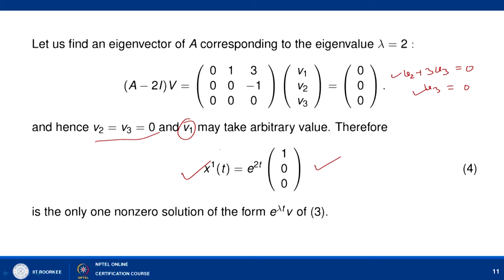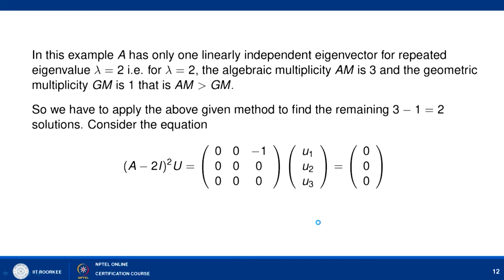So, by the previous method we have only one solution of the form e to power lambda t v. So, we need to find out the remaining two linearly independent solutions. For that we have to find out the generalized eigenvector. So, in this example, A has only one linearly independent eigenvector for the repeated eigenvalue, that is lambda equal to 2. So, algebraic multiplicity is 3 and geometric multiplicity is 1. So, AM is strictly greater than GM.